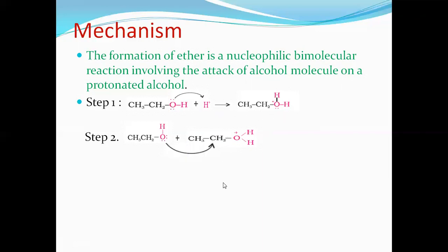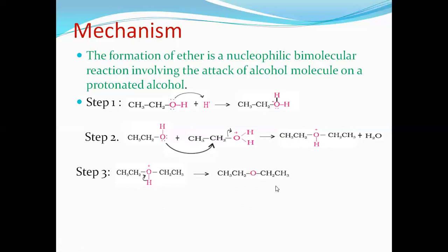That means oxygen gets attached to the carbon, and now this water molecule will be lost and we get the intermediate. In the last step, deprotonation takes place, that means this proton is lost, to give the respective ether. Ether is formed. So this is the mechanism of the formation of ether by dehydration of alcohols.